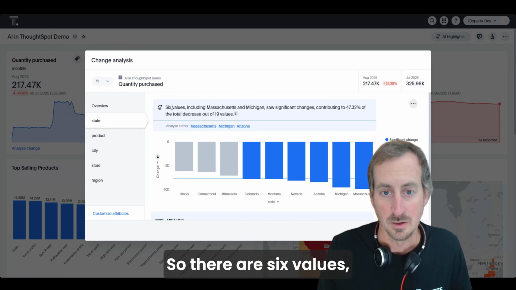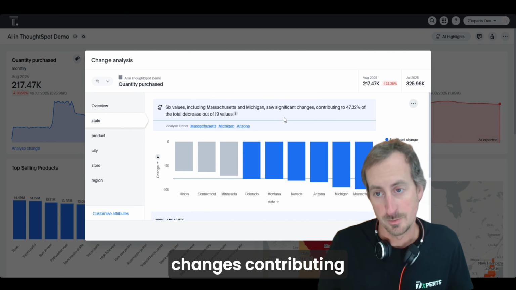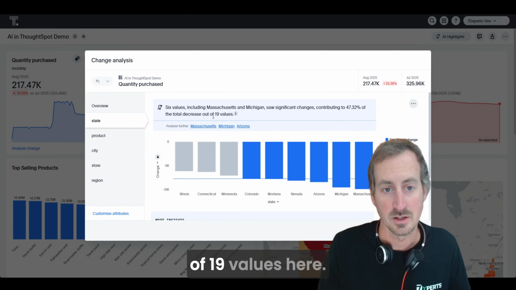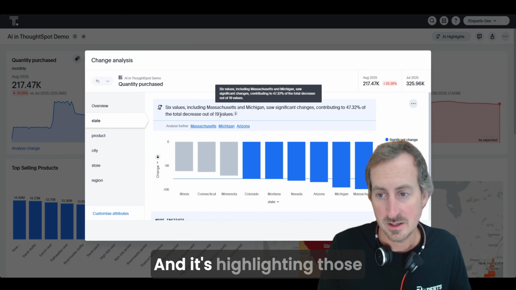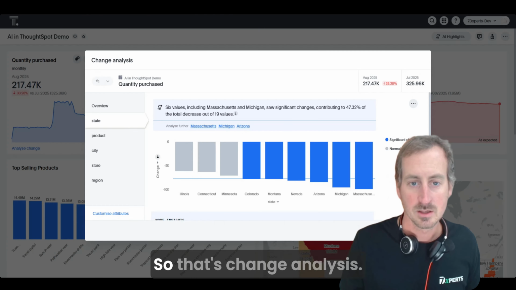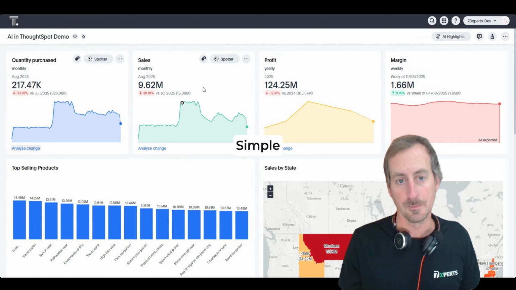So there are 6 values, including Massachusetts and Michigan, which had the significant changes, contributing to 47% of that total decrease, out of the total of 19 values here. And it's highlighting those that are significant change versus those that are just normal change. So that's change analysis. Let's now look at SpotIQ.